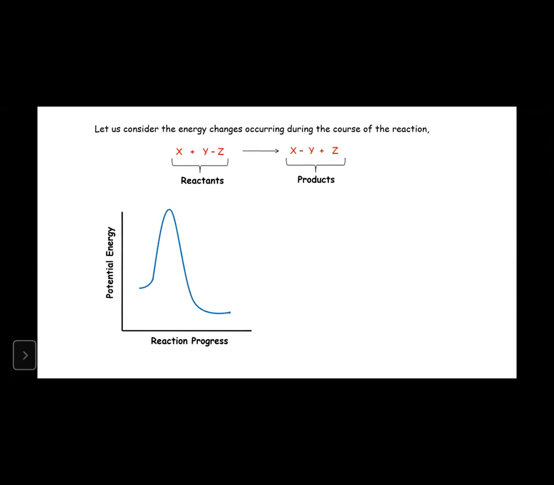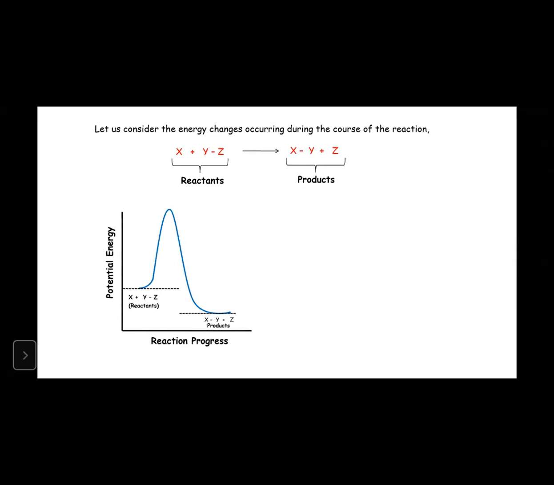Just imagine the curve like that. The first thing is the reactants, that is X plus YZ. Don't get confused, these are the reactants. And here XY plus Z, that is the product, right?